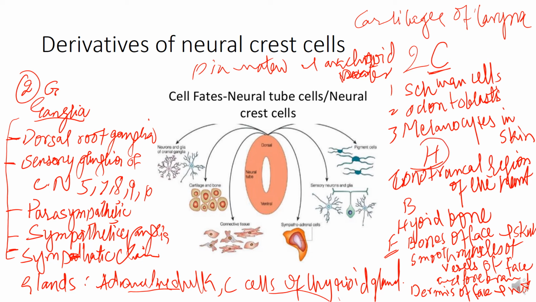Then in the heart, the conotruncal region, which gives rise to parts of the interventricular and atrial septum, and then the hyoid bone, and then in the face, it forms the bones of the face and skull, smooth muscles of the vessels of the face and forebrain, and dermis of the face and neck, and then the cartilages of the larynx and pia and arachnoid matter. So these are all derivatives of the neural crest cell.